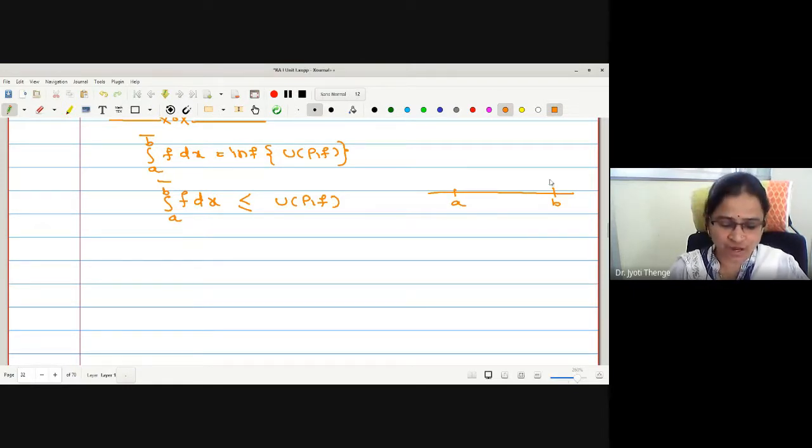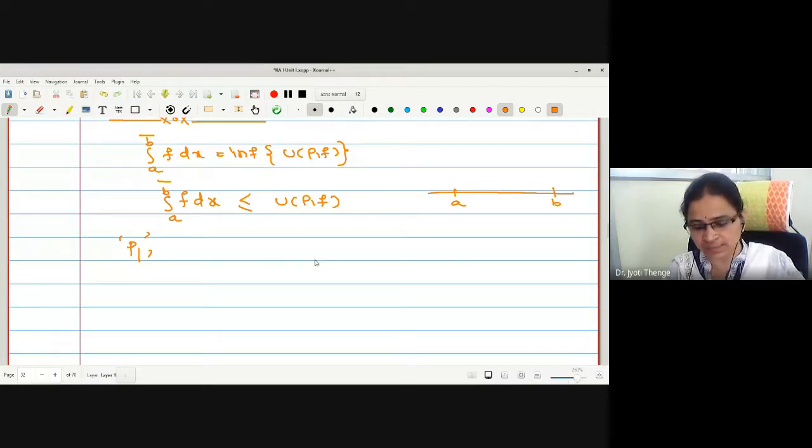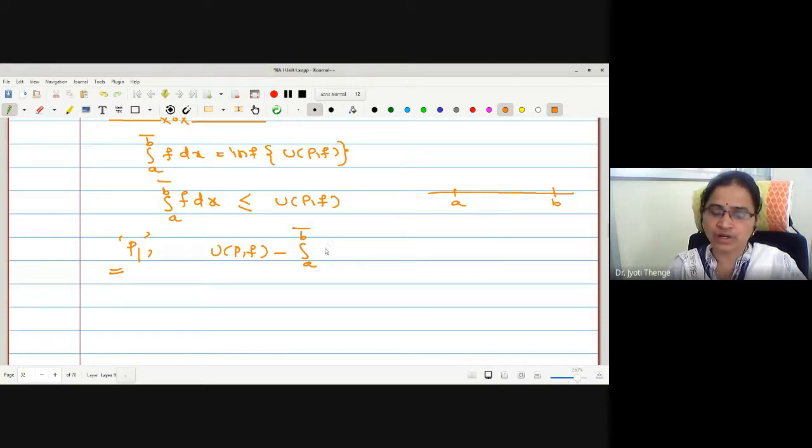Out of those infinite number of partitions of this [a, b], we were going to select one partition, say P1, such that the difference between these two numbers, that is upper sum and upper integral, is less than epsilon by 2. Is it possible or not?